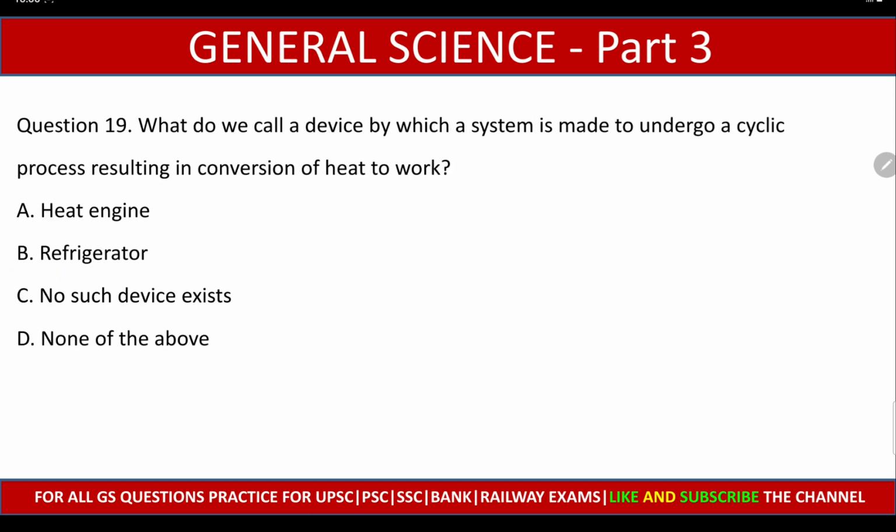What do we call a device by which a system is made to undergo a cyclic process resulting in conversion of heat to work? Heat engine, refrigerator, no such device exists, or none of the above. And the right answer is option A, heat engine.